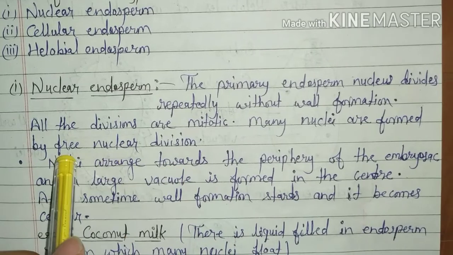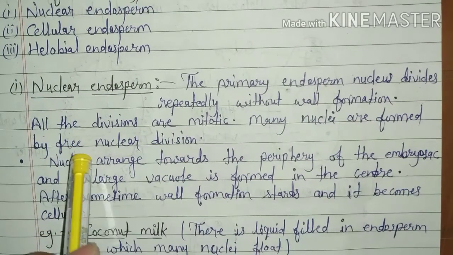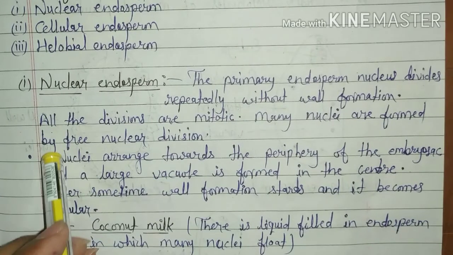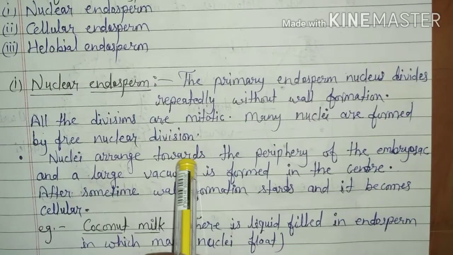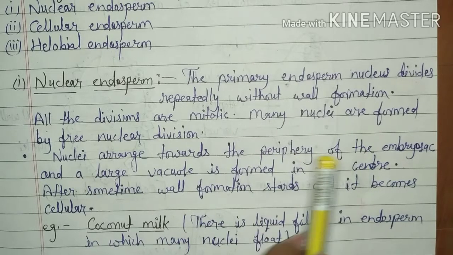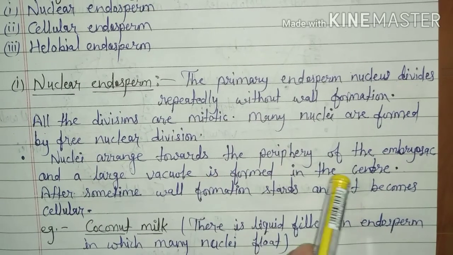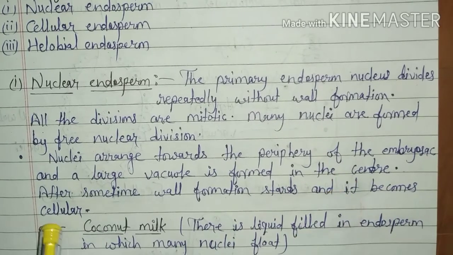Many nuclei are formed by free nuclear division of the primary endosperm nucleus. These nuclei are arranged towards the periphery of the embryo sac and a large vacuole is formed in the center region.